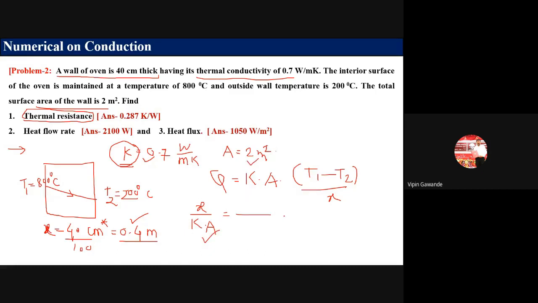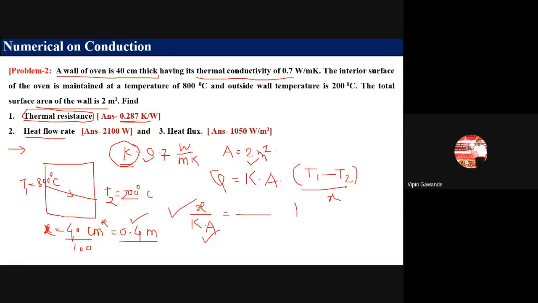So calculate this value and you will get the thermal resistance. Its value must come out to be 0.287 Kelvin per watt. So divide X by K and A, you will get the answer 0.287.